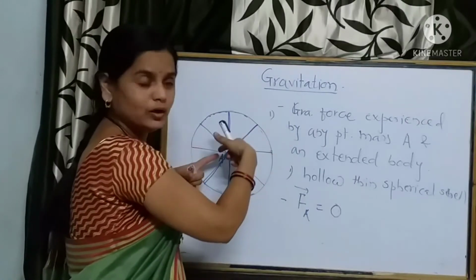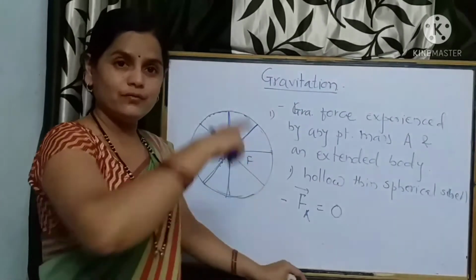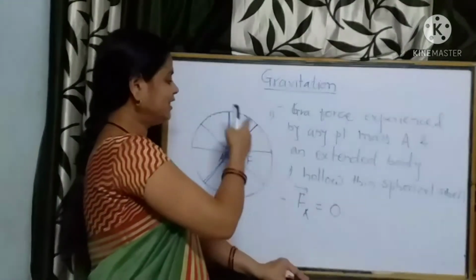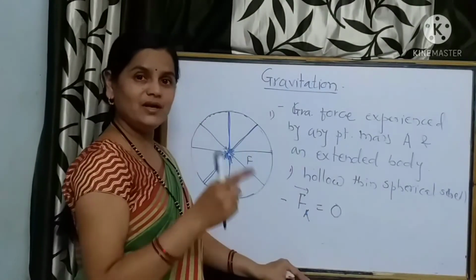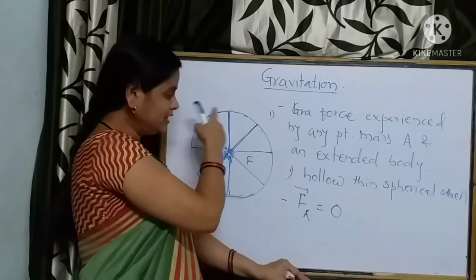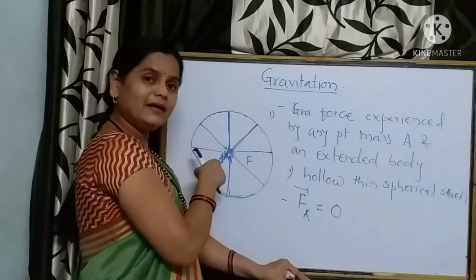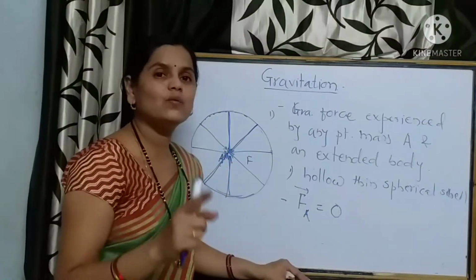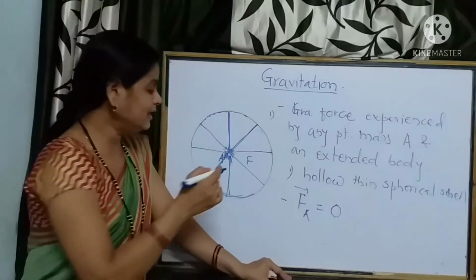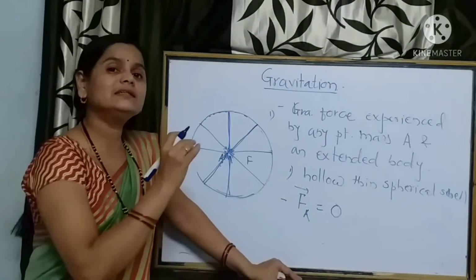Likewise, each pair of diametrically opposite forces cancels each other, and we find that the resultant gravitational force acting on a point mass inside a spherical shell due to the extended body is equal to 0. This force is equal to 0 if the point lies at the center of the shell.